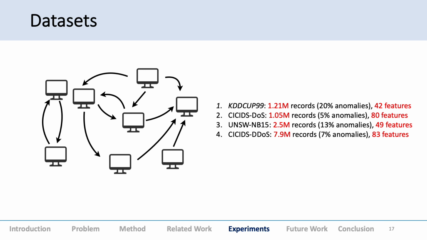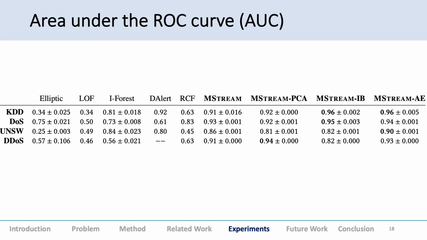Experiments. We use four datasets: KDD Cup, DOS, UNSW, DDoS. We have up to 8 million records and up to 83 features with different anomaly percentages, just to have a wide spectrum of datasets. We were comparing primarily with the AUC metric, and we outperform all the baselines on all the datasets, and MStream AE performs the best.